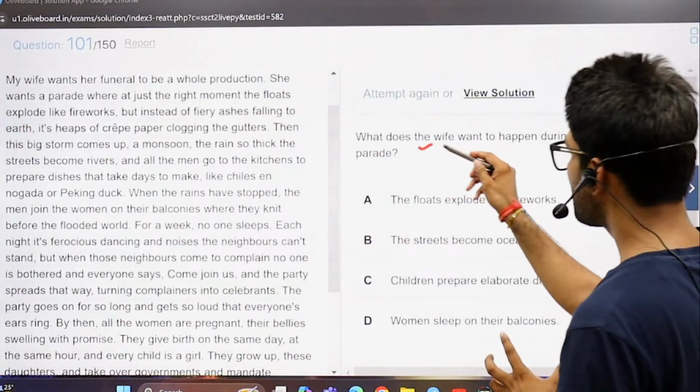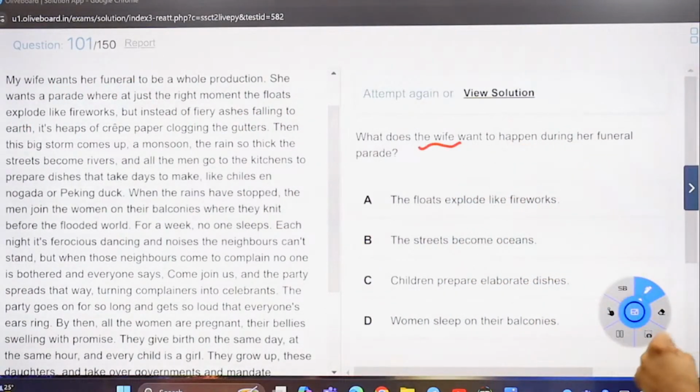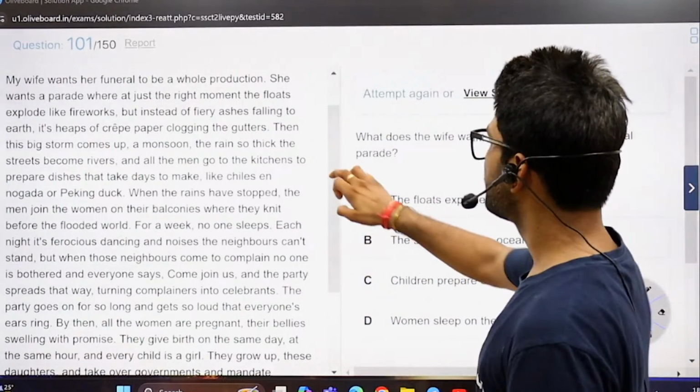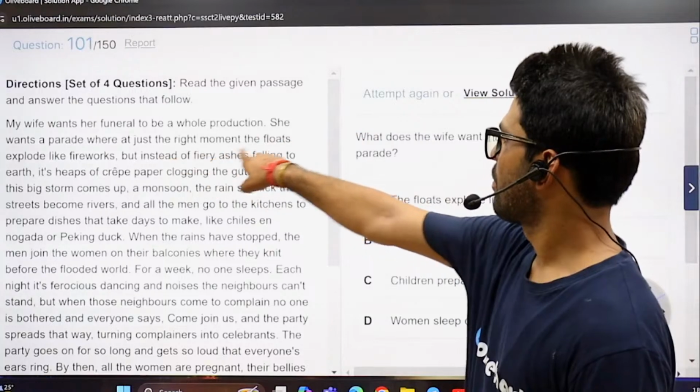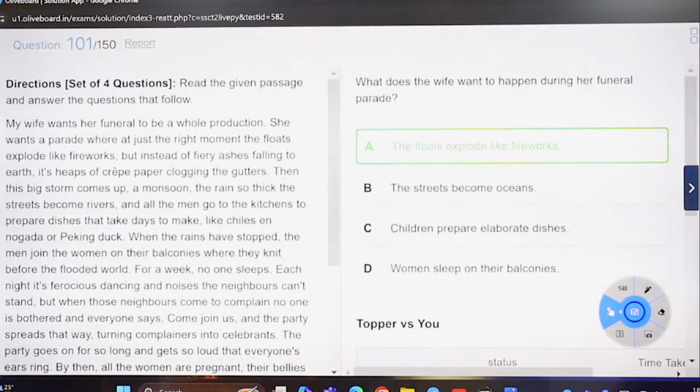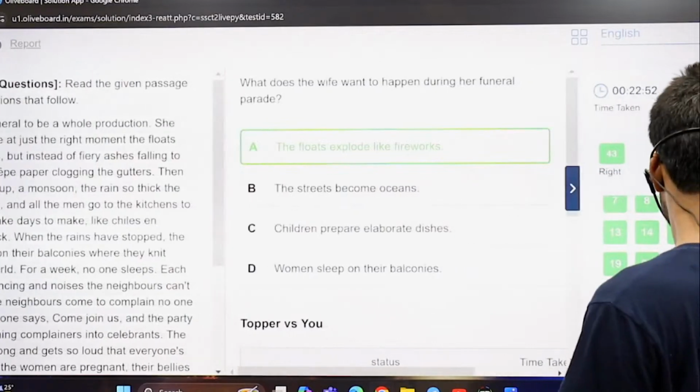She deserves an article. That's the value of an article for the first time. What does the wife want to happen during her funeral parade? The floats explode like fireworks. I think the first line says that. Doesn't matter what it means.